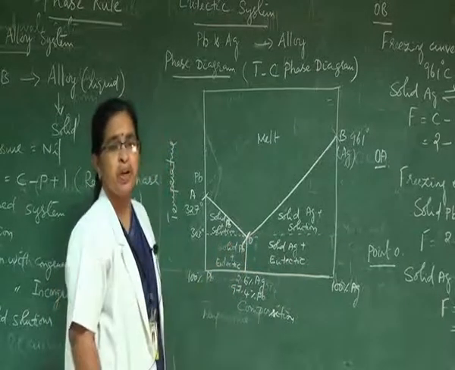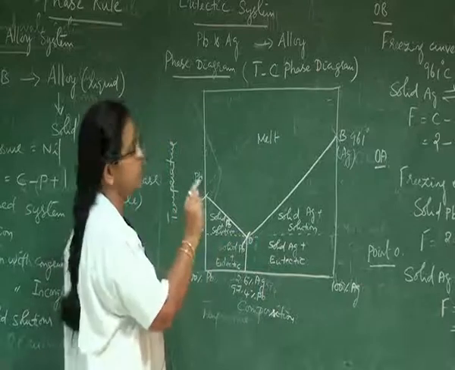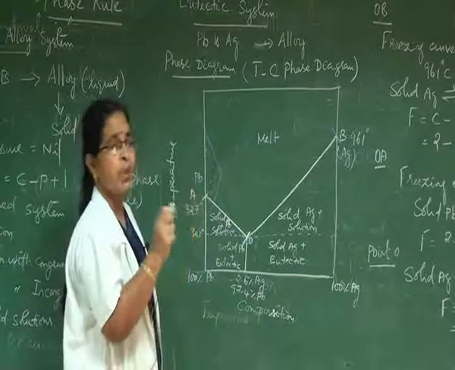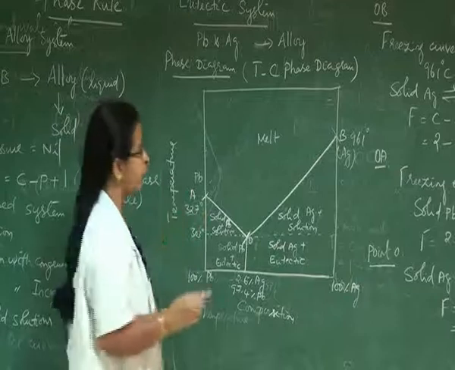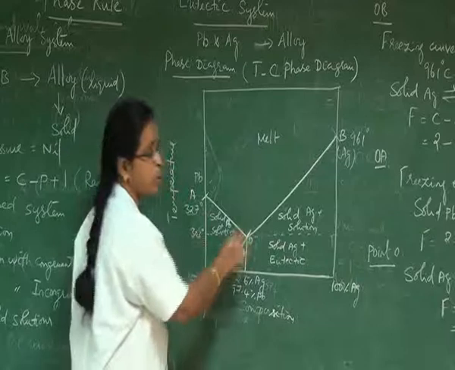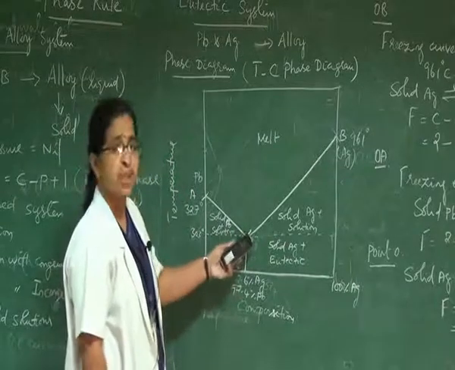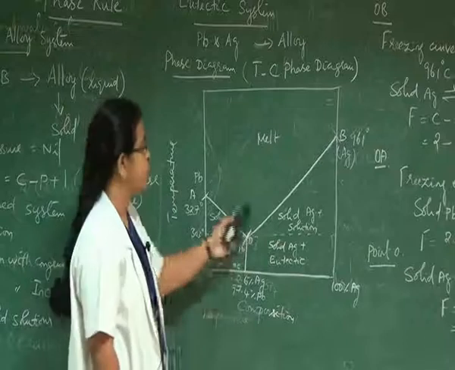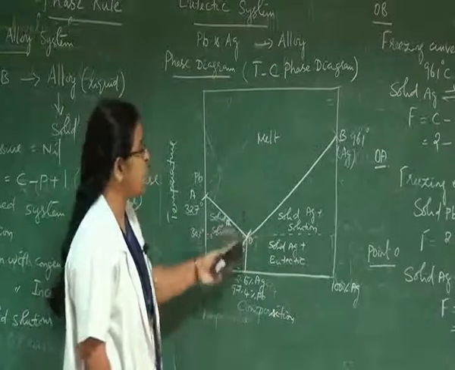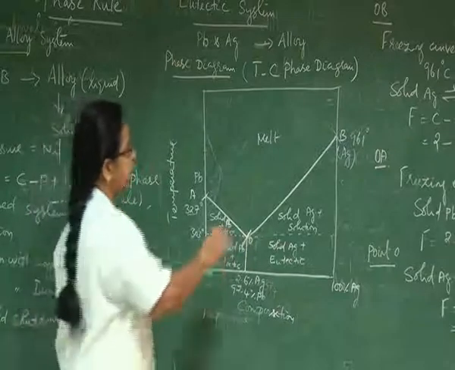Why it is called as eutectic point means the mixture or the combination of these two metals, lead and silver, has the lowest melting temperature. So the lowest melting temperature corresponding to this point is referred to as the eutectic mixture, and the entire system at this point is referred as eutectic system.